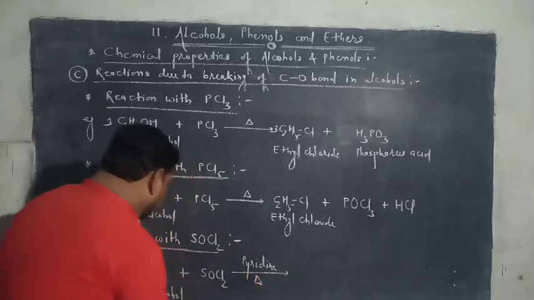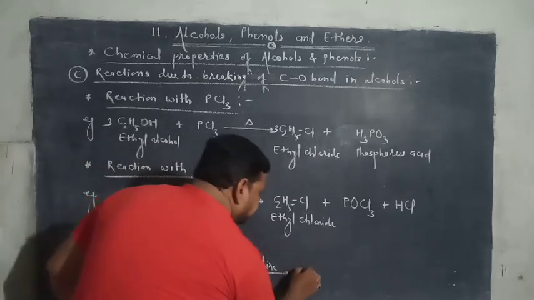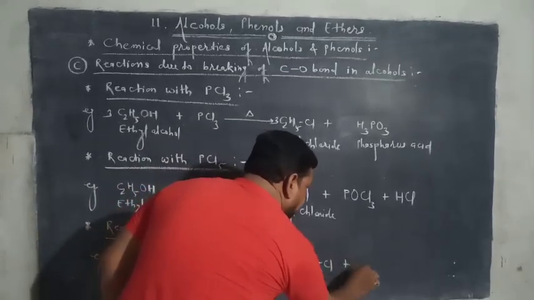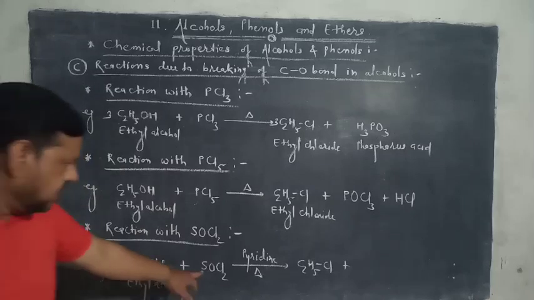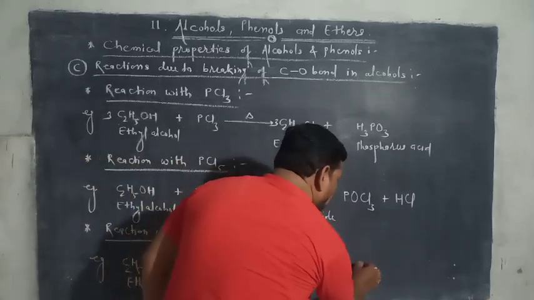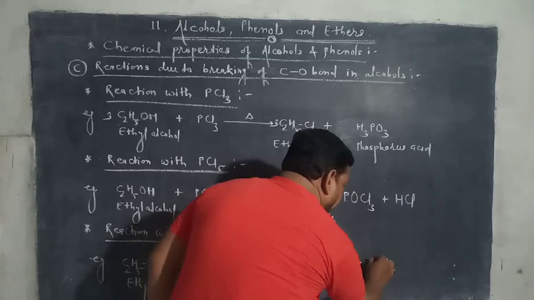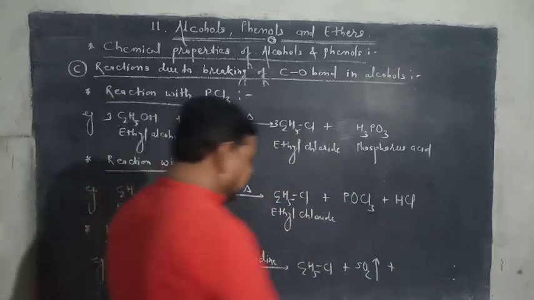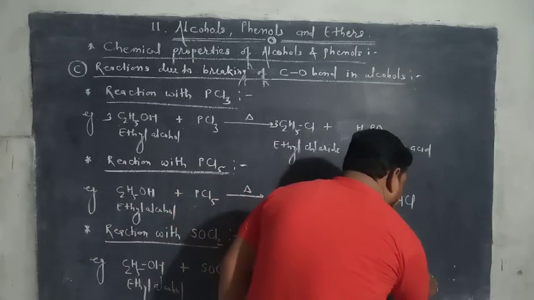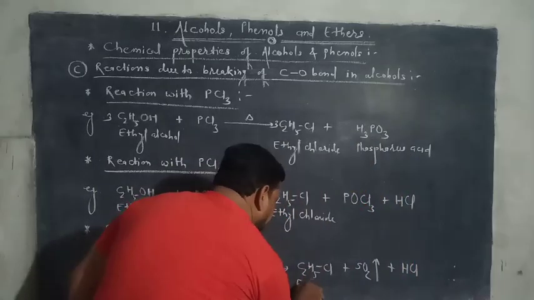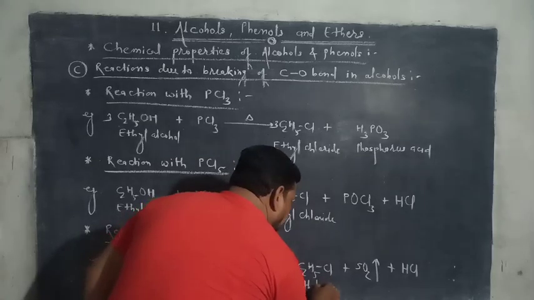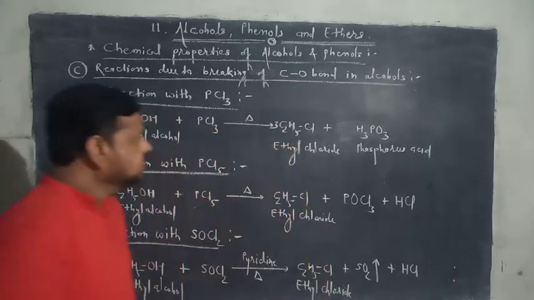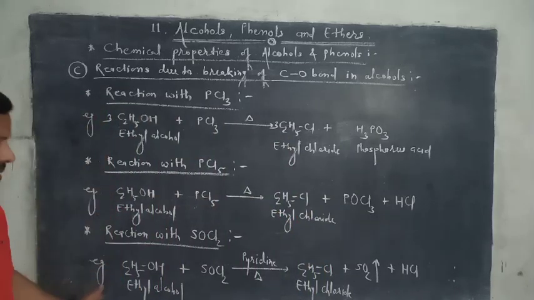Then it gives C2H5Cl, that is ethyl chloride, then SO2 gas is evolved and HCl. This is the ethyl chloride. These are the reactions.